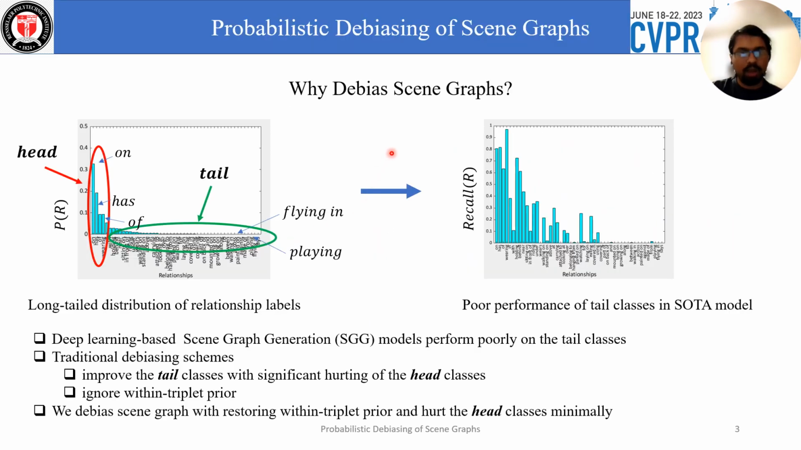Now, why do we want to debias our scene graph? We know the relationship label has a long tail distribution in scene graph datasets. This long tail distribution creates poor performance of the tail classes in state-of-the-art scene graph models. Traditional debiasing improves the tail classes and decreases the performance of the head classes. They also ignore the within triplet prior. In our work, we also want to debias the scene graph, but we want to incorporate the within triplet prior, which will minimally hurt the head classes.